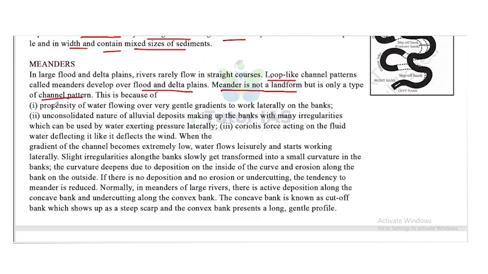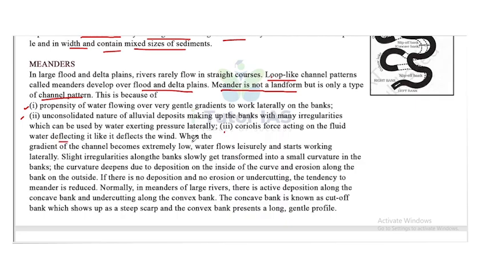This is because of, first, the propensity of water flowing over very gentle gradients to work laterally on the banks. Second, the unconsolidated nature of alluvial deposits making up the banks with many irregularities which can be used by water exerting pressure laterally. And third, Coriolis force acting on the fluid water, deflecting it like it deflects the wind.